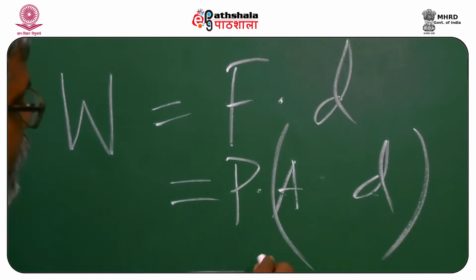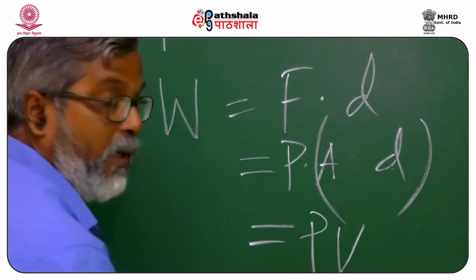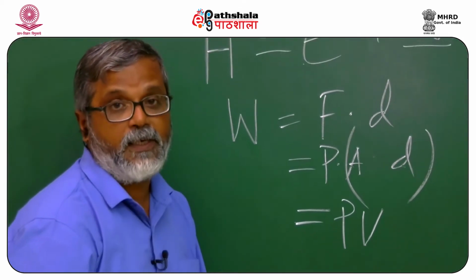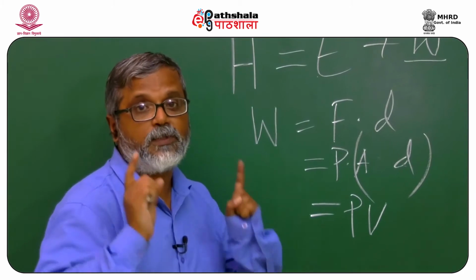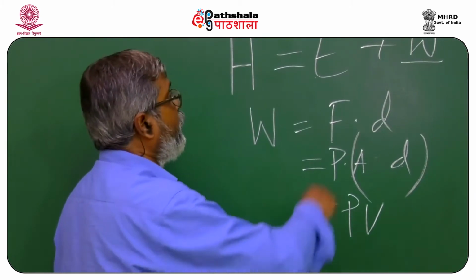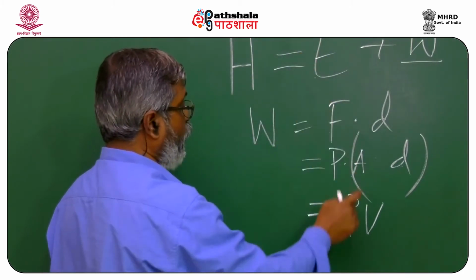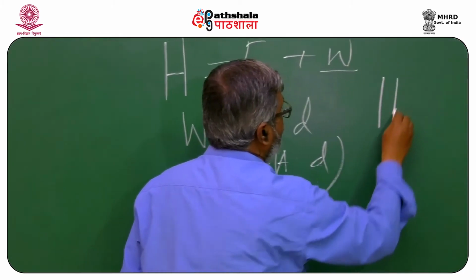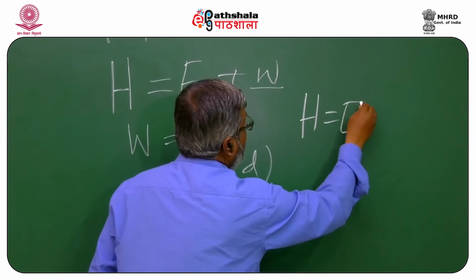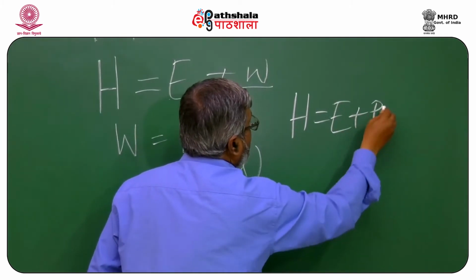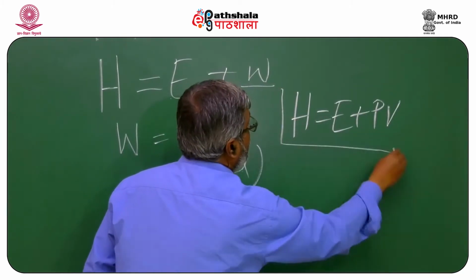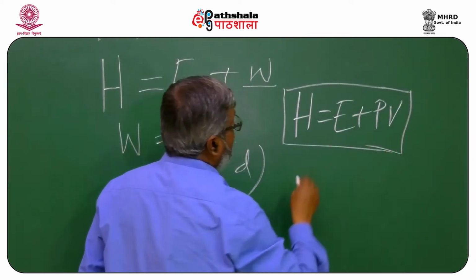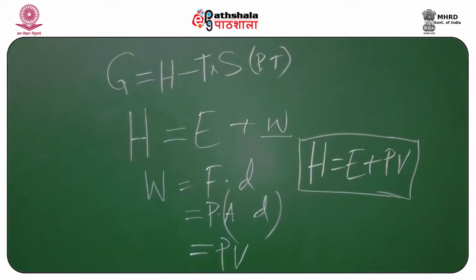So, we have PV. Remember that PV always gives you the work. So, if we combine these, what we get is H equals E plus PV. This equation I will be using in the subsequent discussion.